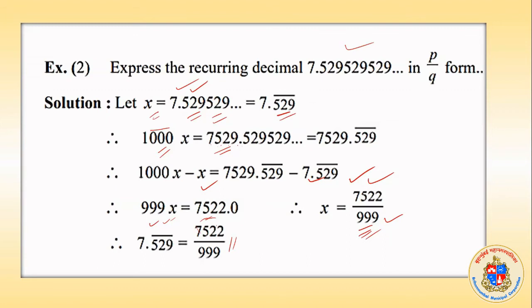Only these 2 types of sums will come in the next exercise, which is the first exercise of this chapter. So it depends upon how many digits are repeated or recurring. That will decide how we can represent it in P upon Q form or in the form of a rational number. Okay, let me go ahead.